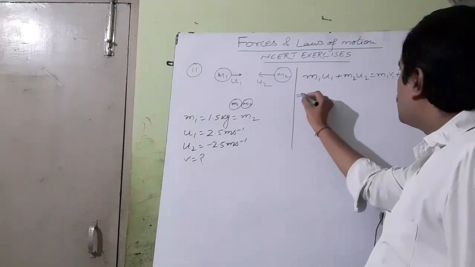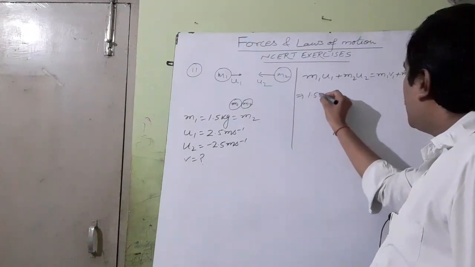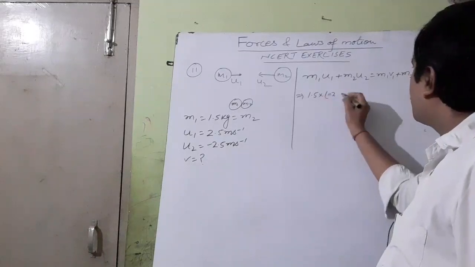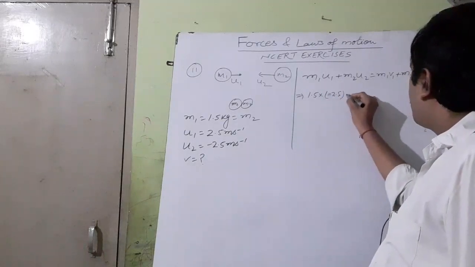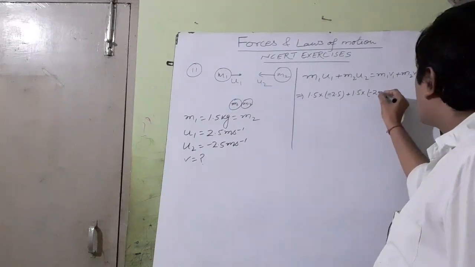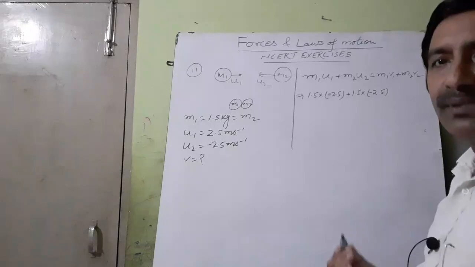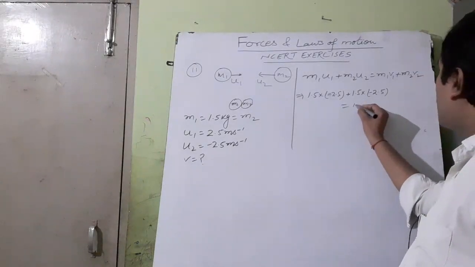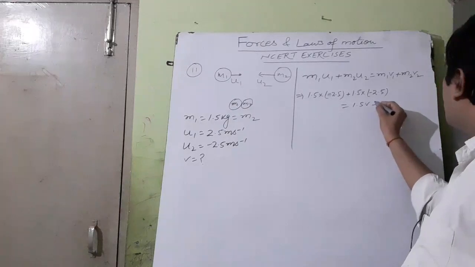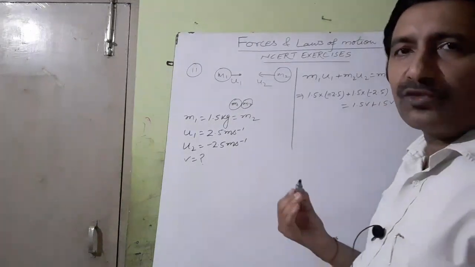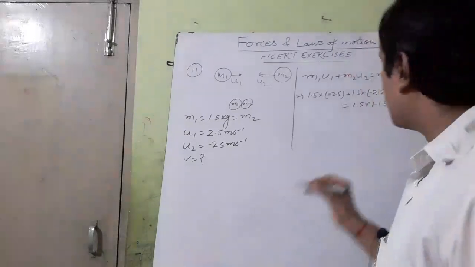You see, m1 is 1.5 and u1 is 2.5, plus m2 is 1.5 and u2 is minus 2.5. And it is equal to m1, meaning 1.5 v, plus m2, 1.5 v, because they are together, so they will acquire a common velocity.